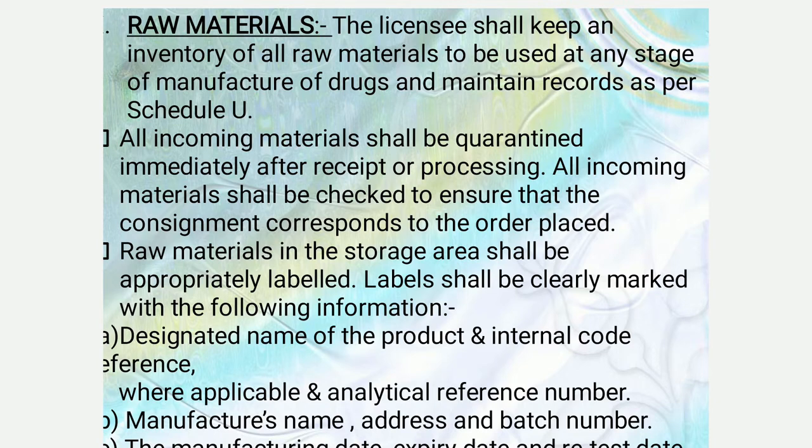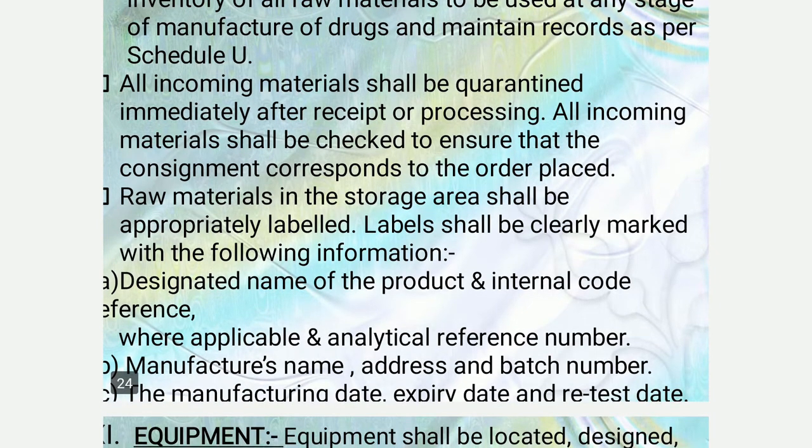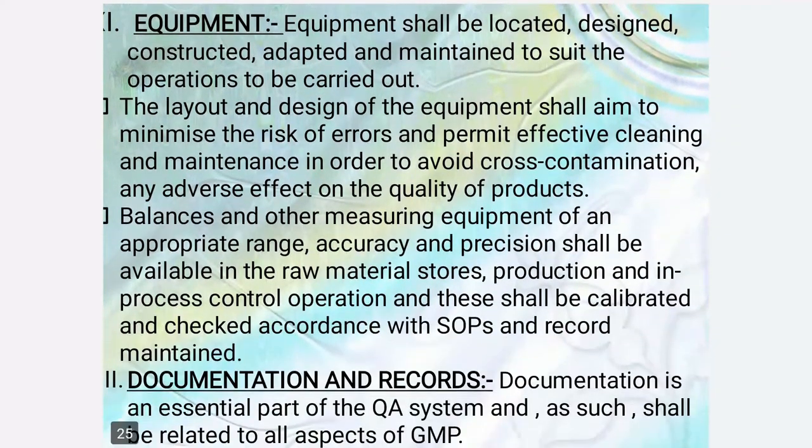Raw materials in the storage area shall be appropriately labeled, and the label shall be clearly marked with the following information: designated name of the product, the internal code reference number where applicable, and the analytical reference number, and also the manufacturer's name, address, batch number, expiry date, and the retest date.